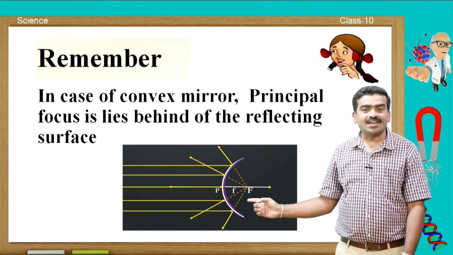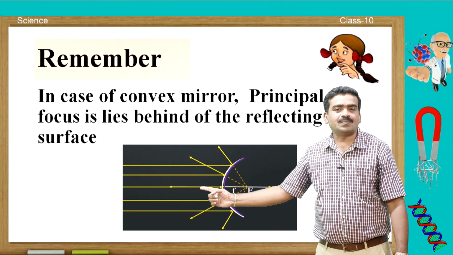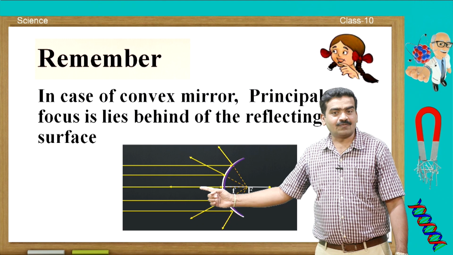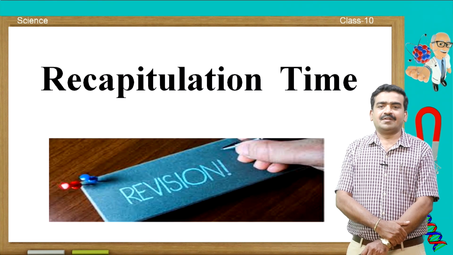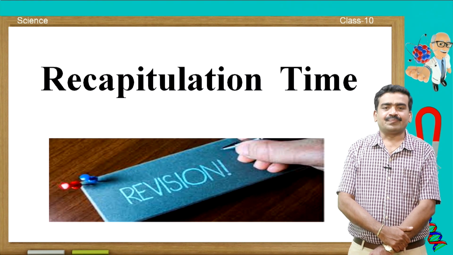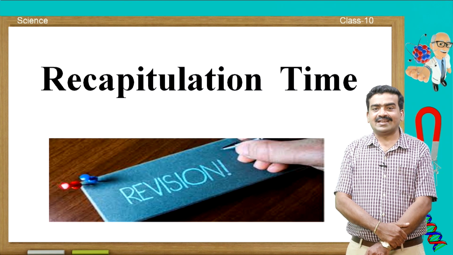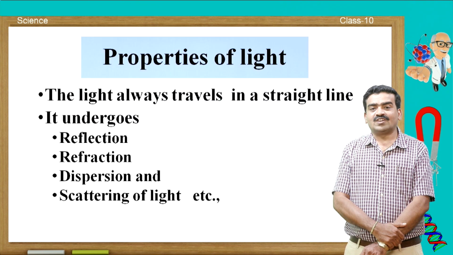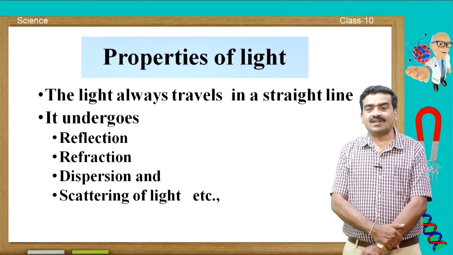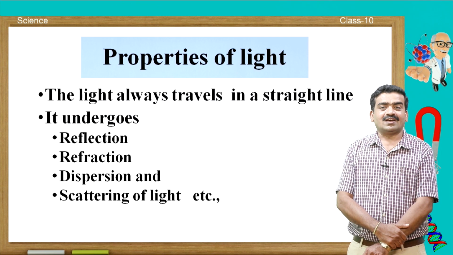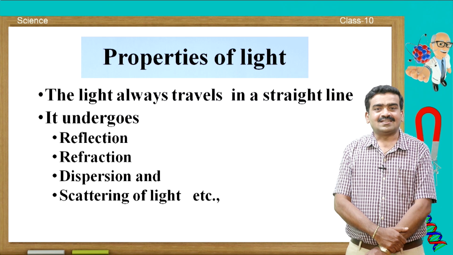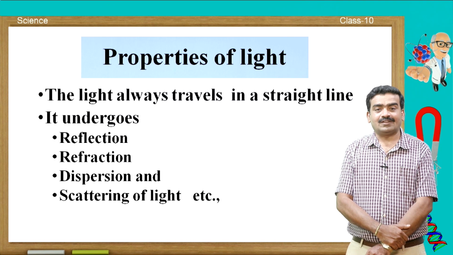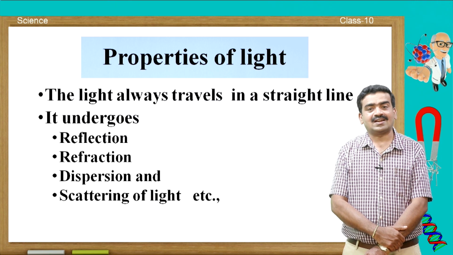In case of concave mirror, we can notice the principal focus in front of the reflecting surface. Now, it is recapitulation time. My dear student, let us recall whatever concepts we have learnt in this session. First point is the properties of light. You know that a ray of light travels in a straight line and it undergoes reflection, refraction, dispersion and scattering.